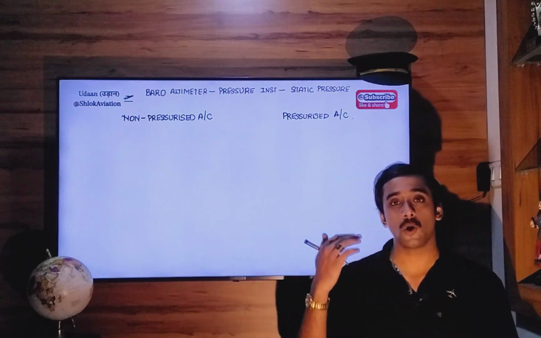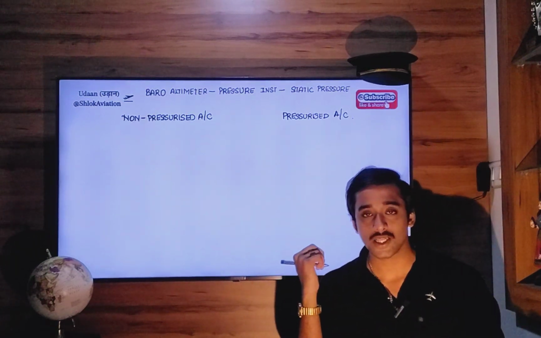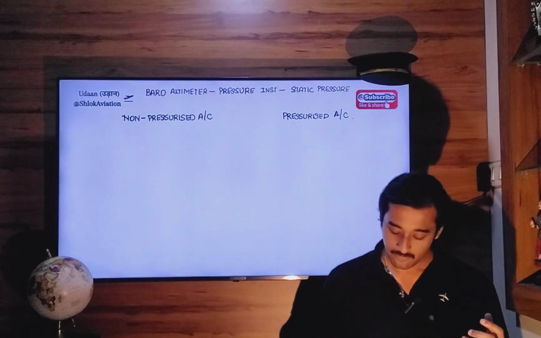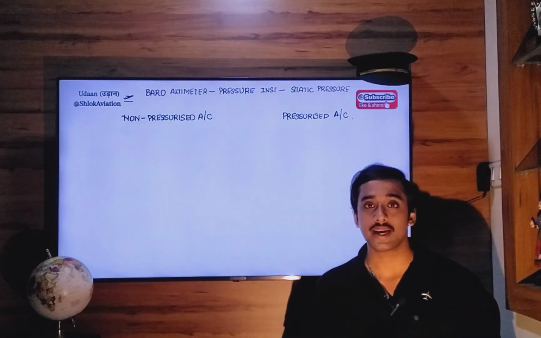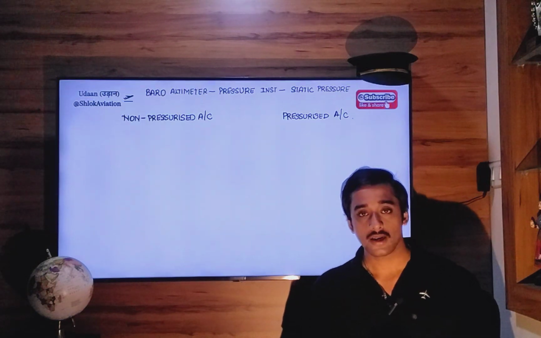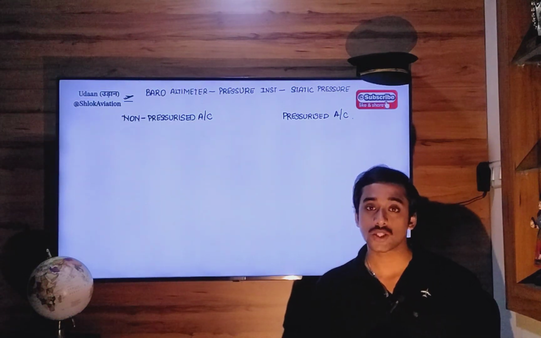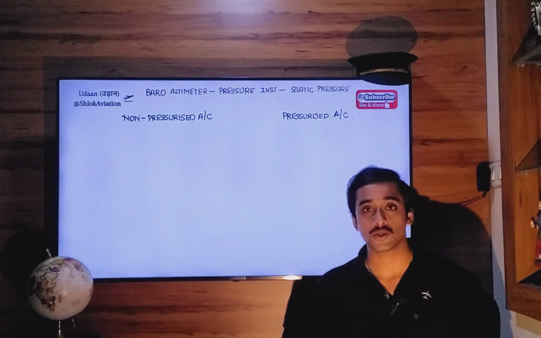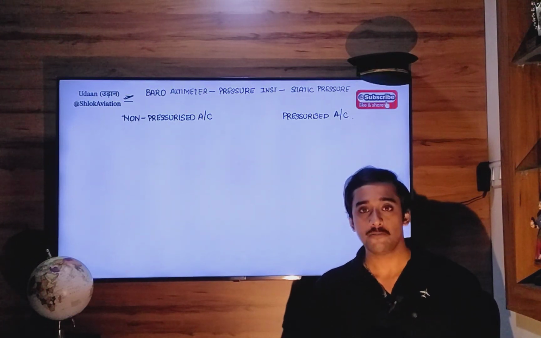Because when we travel to higher and higher altitudes, atmospheric pressure decreases. When atmospheric pressure decreases, your bodily functions will get impacted. We require adequate atmospheric pressure for lungs to function, for hearts to beat, and for oxygen, respiration, and all that. So we need pressurization.